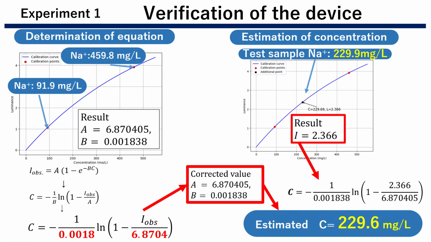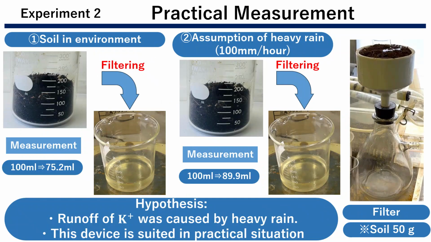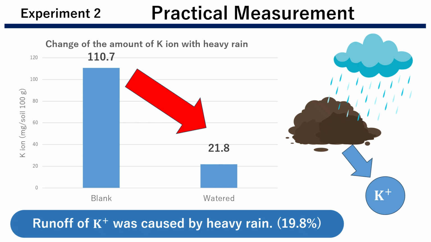In experiment 1, we verified the accuracy of the device. The accuracy exceeds 19.8%, and we also confirmed that the device is available for soil from the environment. We can confirm the change of the concentration after having heavy rain.